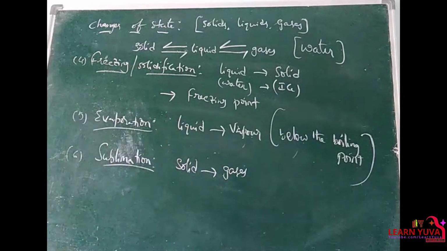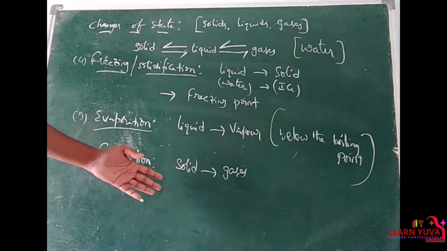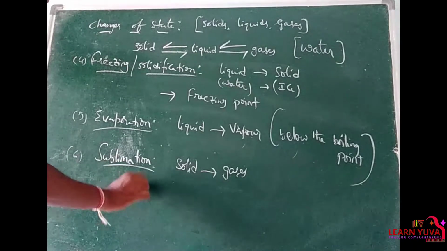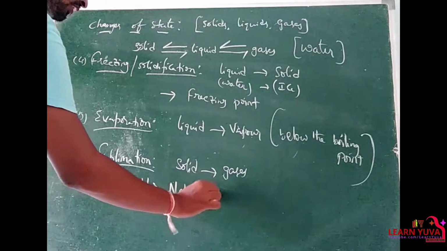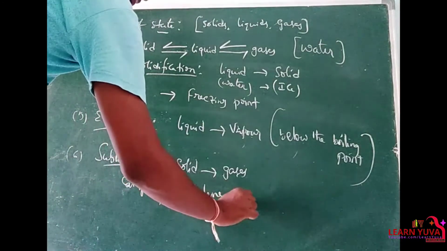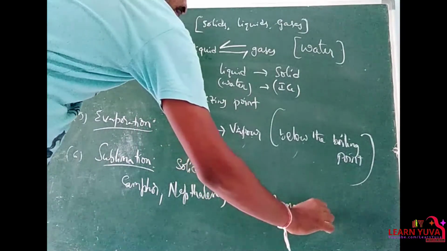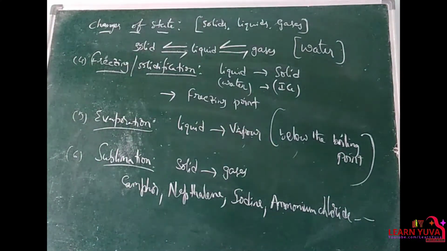Solid directly changes to vapor state, right? Examples for this, where solid gets converted into gases directly, are camphor, as you already know, naphthalene, iodine, ammonium chloride, etc. All these come under the process of sublimation.